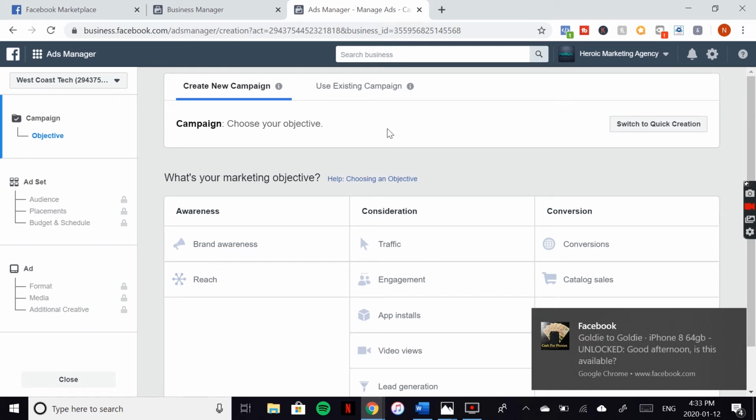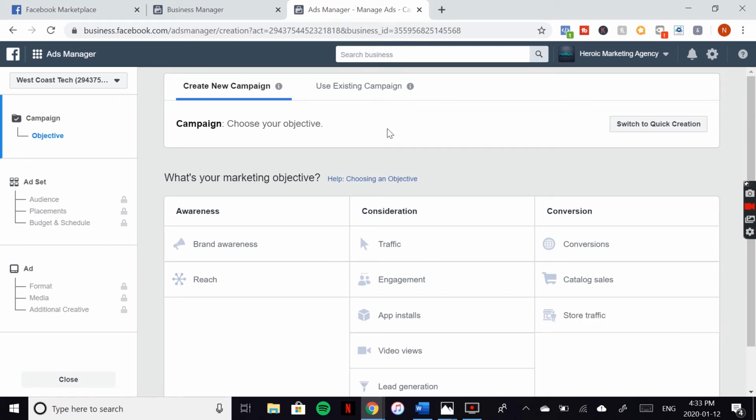Alright guys, so we just went over the free method on how to use ads, and now we're going to go into the paid method. But before we do that, I actually just want to show you guys, I just got a message for that ad that we literally posted maybe 2 minutes ago. So let's see what this person has to say, and let's also show you how to deal with the paid ads first.